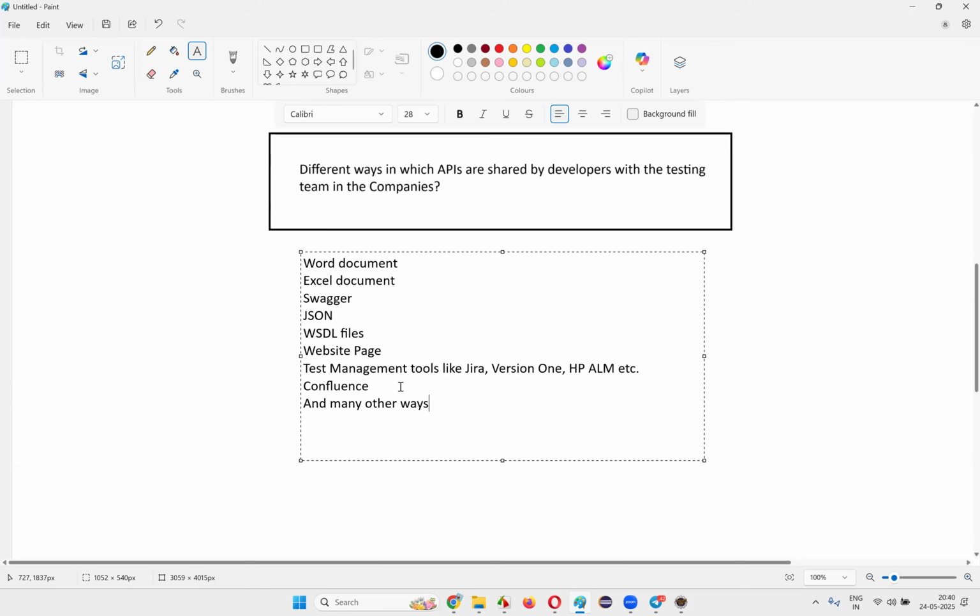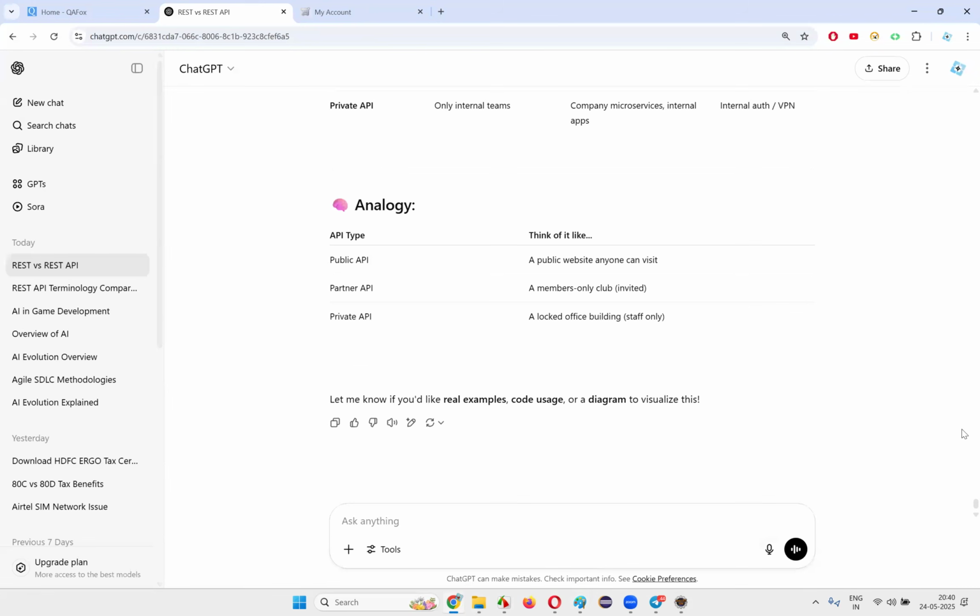Okay, and many other ways. So what will the API documentation contain? You are asking me, right? So Srinivas is asking me one question here. That is an apt question. What does this Word document or Excel document containing the details of API contain? What type of details will it contain? I cannot recreate the document for you, but I'll take the help of ChatGPT and we'll show you how it will look.